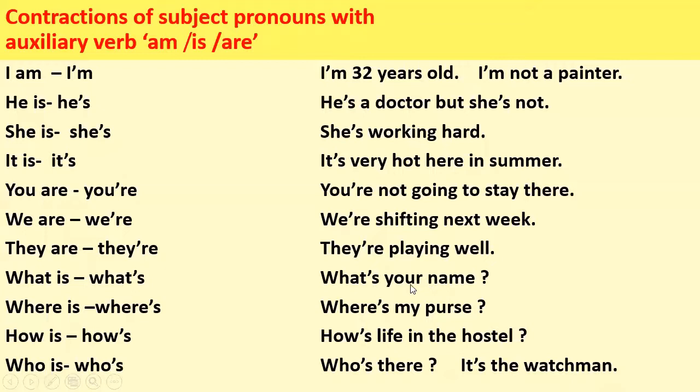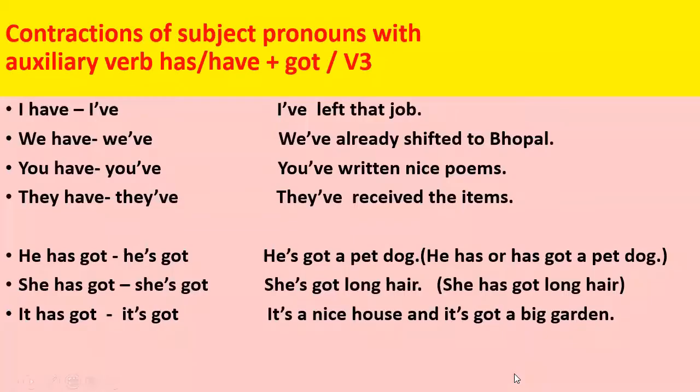What's your name? We don't say what is your name. In speaking, it becomes what's your name? Where's my purse? How's life in the hostel? Who's there? It's the watchman. More contractions for you to practice. I've left that job. We've already shifted to Bhopal. You've written nice poems. They've received the items. He's got a pet dog. She's got long hair. It's a nice house and it's got a big garden.